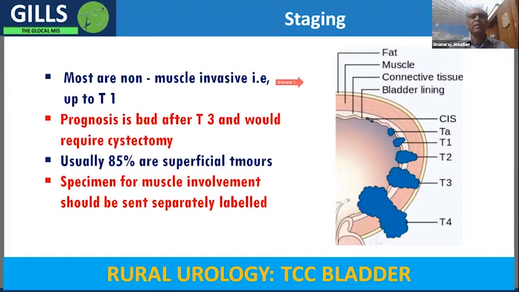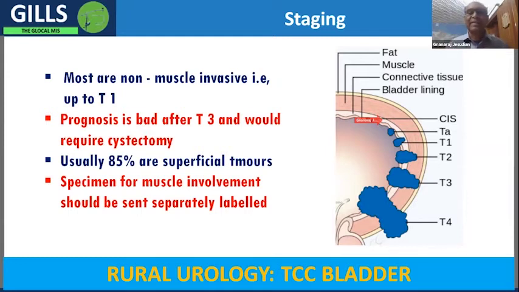Okay, this is the important thing we need to understand. What you see here is the muscle layer. So there is a detrusor muscle that we have been talking about. Any cancers which are confined to the inner layers, which can be either the transitional epithelial layer, which you can see here, or the connective tissue layer, can be completely removed.